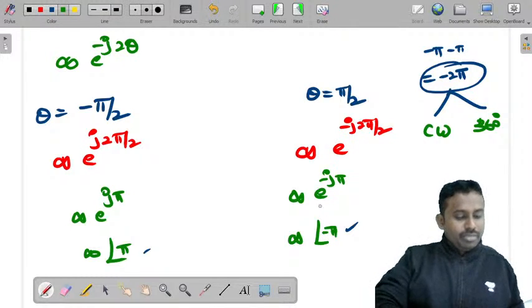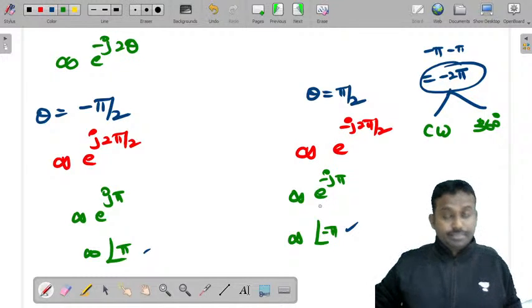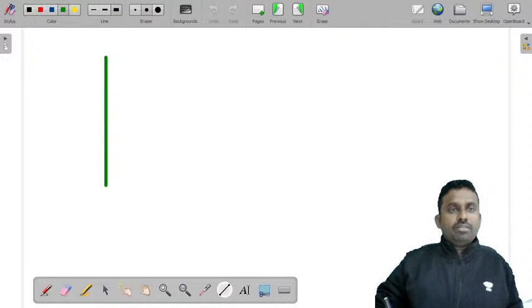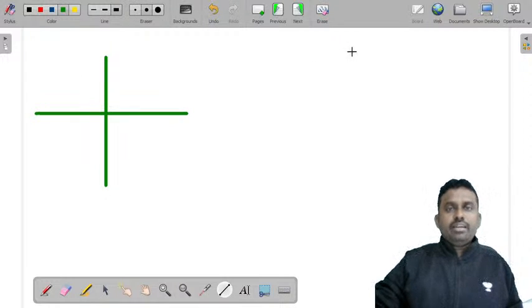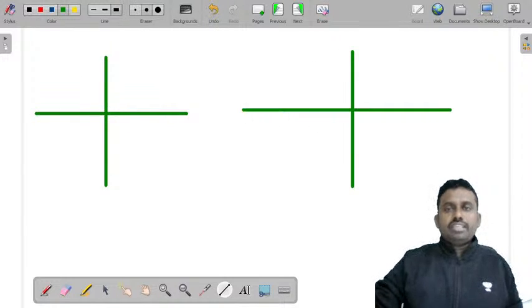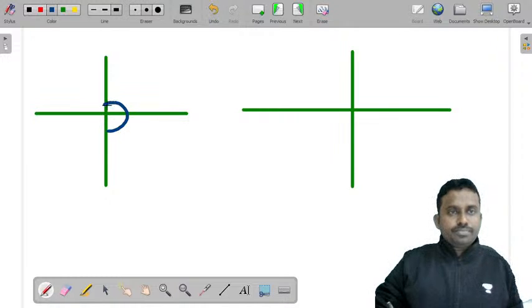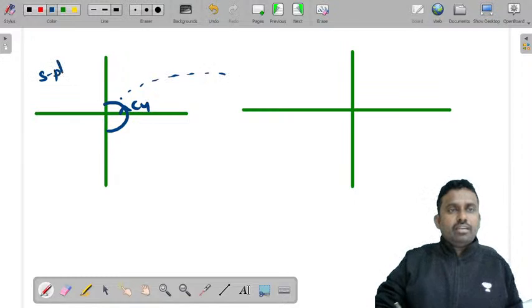Can someone just drop me a message and tell me if this is clear? Now we will draw this S plane, G of S, H of S plane. This was C4. You need to map this from this S plane. So what do you get there?